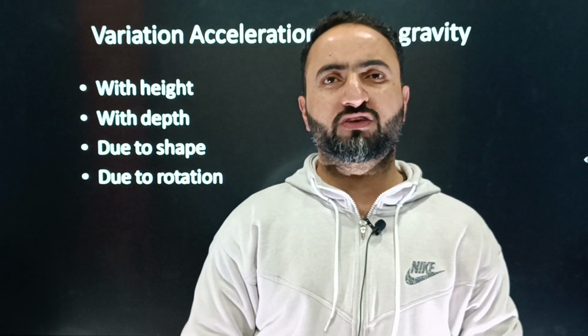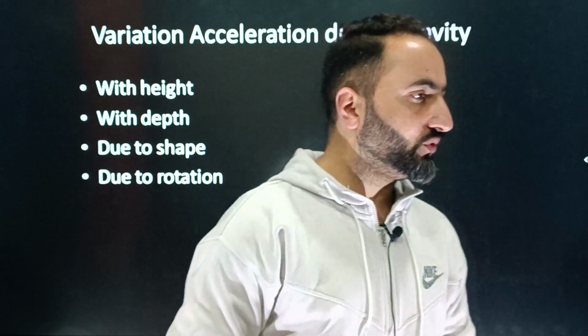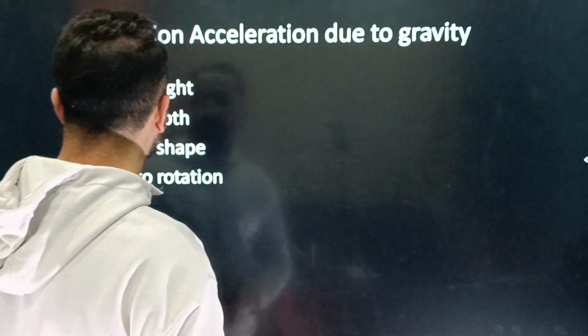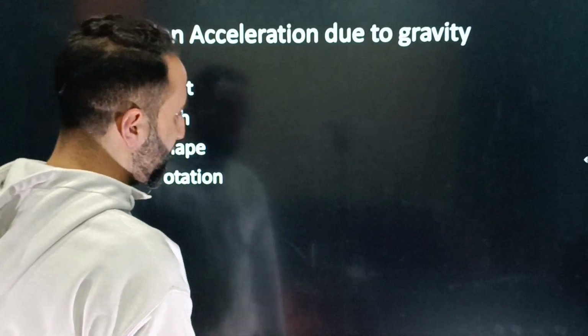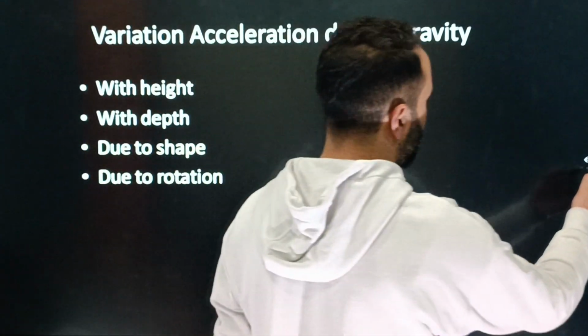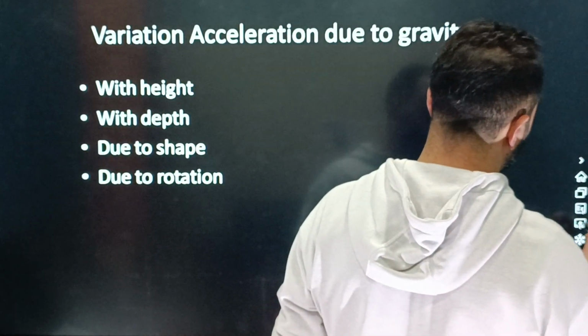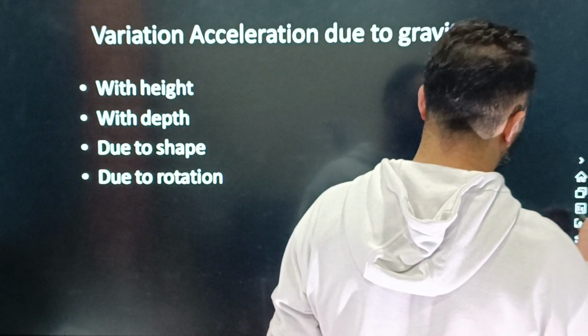The next thing we are going to discuss is the variation of acceleration due to gravity, which is today's topic, beta, and that is the variation of acceleration due to gravity due to shape and due to rotation. Okay, all right. So here you pay attention, beta. So here we are going to discuss that.